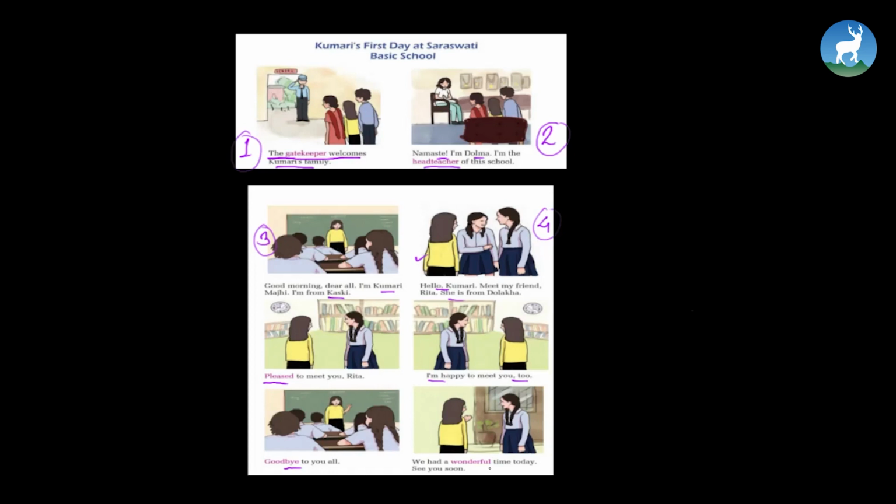Now she is talking to her friend again. And guess who is the friend? Yes, she is Rita. See here in the picture where she gets introduced, the girl with the long hair is Rita and the one who is wearing yellow shirt is Kumari. Okay, now at the end of the picture, we can see they're having conversation again and then they say, "We had a wonderful time today. See you soon." So they are happy about meeting Kumari and Kumari is enjoying her first day at school, right?